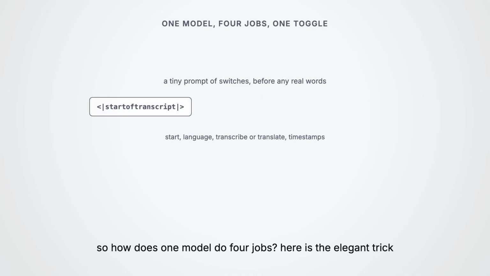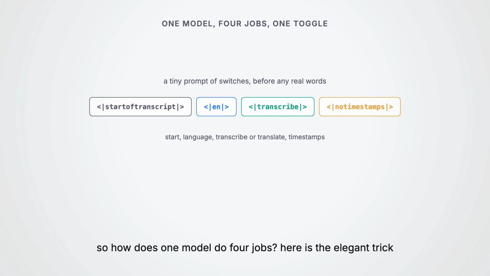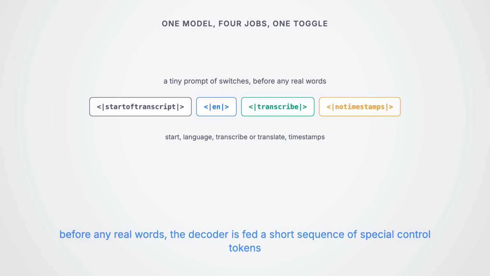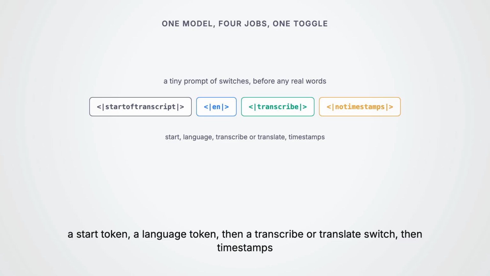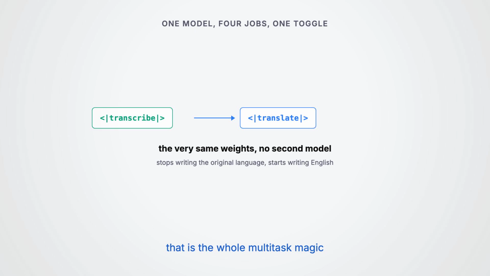So how does one model do 4 jobs? Here is the elegant trick. Before the decoder writes any real words, it is fed a short sequence of special control tokens that tell it which task to run, almost like a tiny prompt of switches. A start token, then a language token, then either a transcribe switch or a translate switch, then a setting for whether to include timestamps. That is the whole multitask magic.